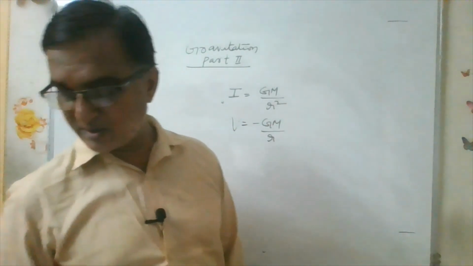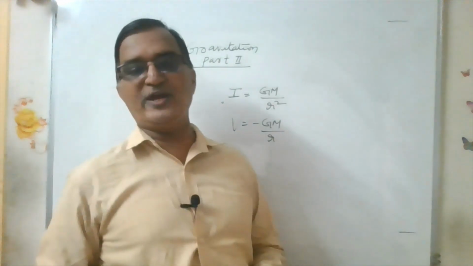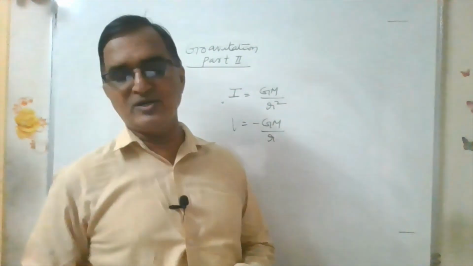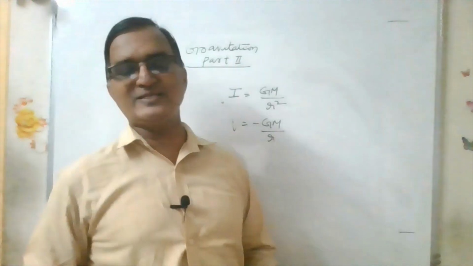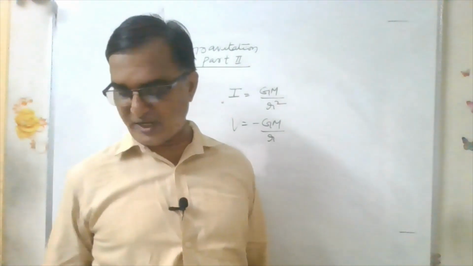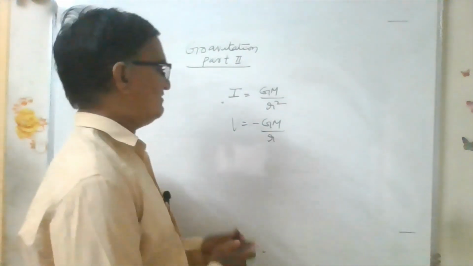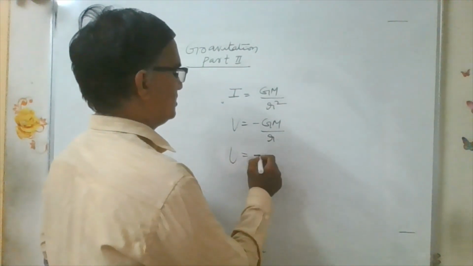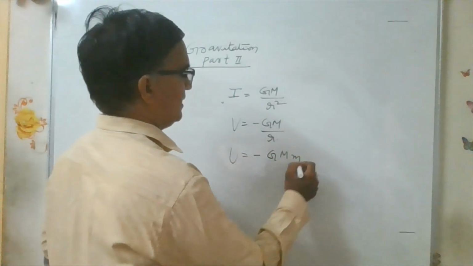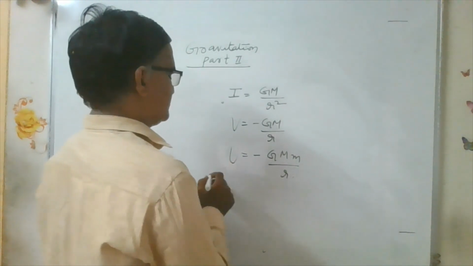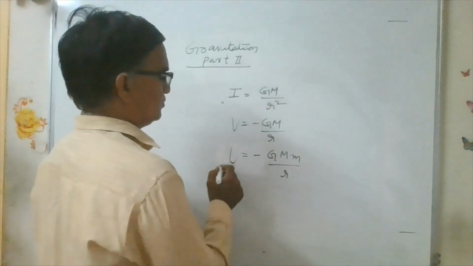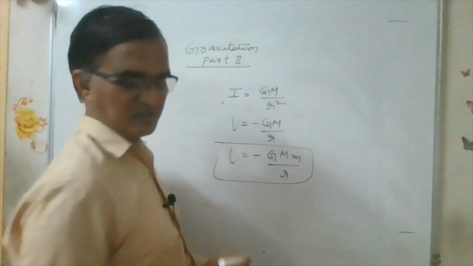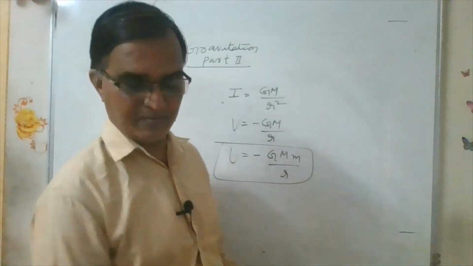That is the work done in moving a unit mass from infinity to that point, and we call it gravitational potential. Now the gravitational potential energy, for two bodies, is minus G m1 m2 by r. This is the formula for gravitational potential energy U.